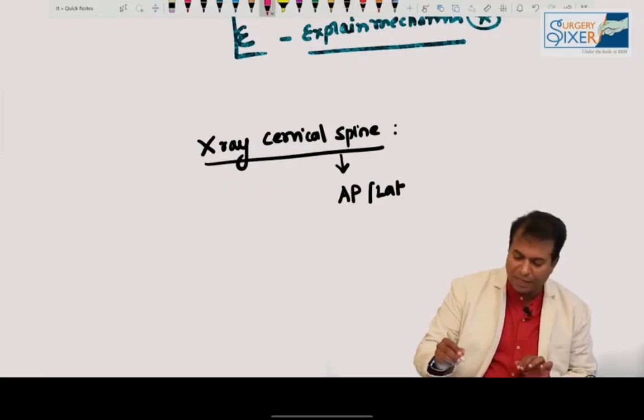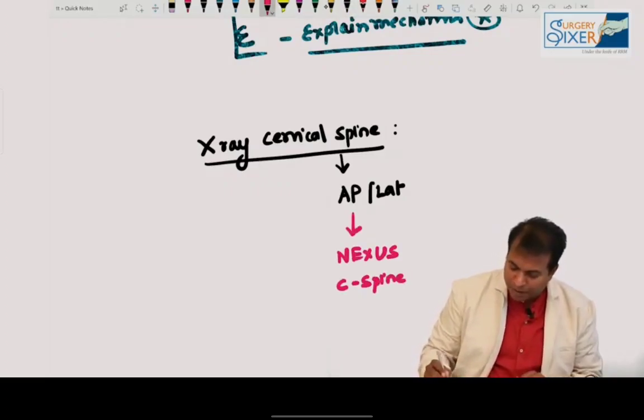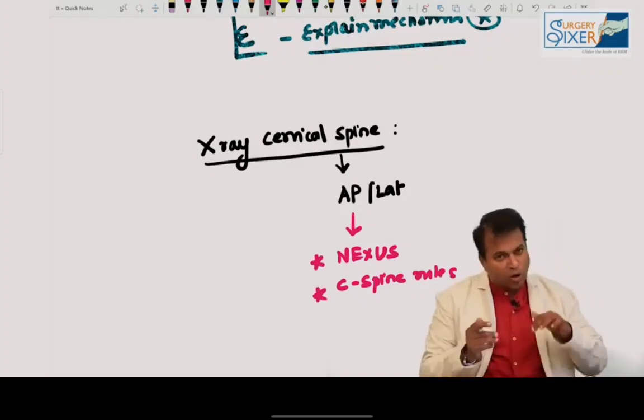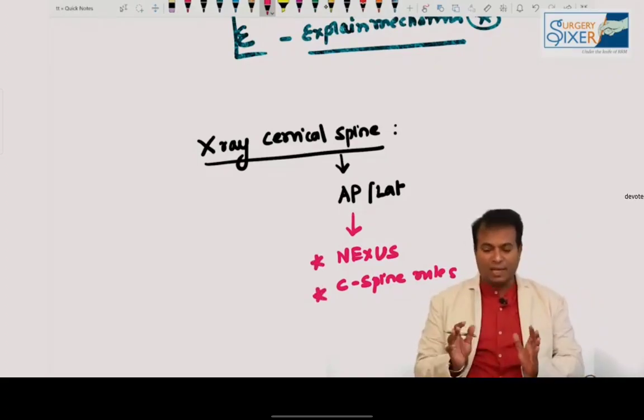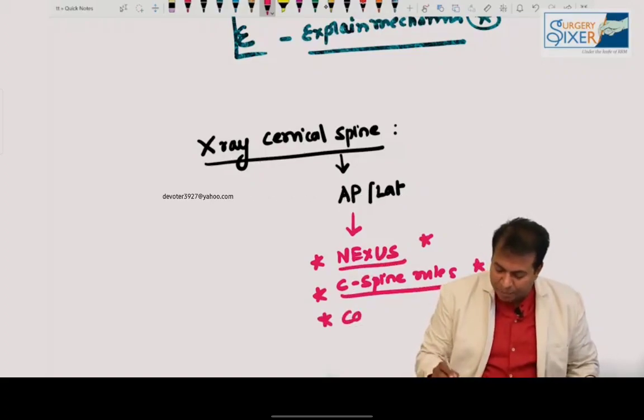Now for this they have kept a criteria known as the NEXUS criteria. NEXUS criteria and the C-spine rule are the 2 rules I will be discussing later. In those days we were doing it for all people, routinely taking an X-ray of the cervical spine. Now X-ray cervical spine is done according to the NEXUS criteria and the C-spine rule, or Canadian C-spine rule. That is also known as the Canadian rule.